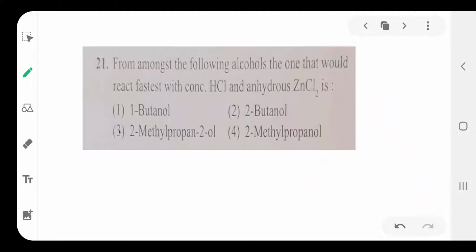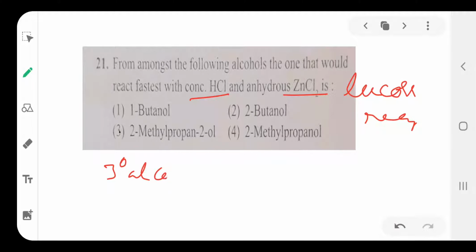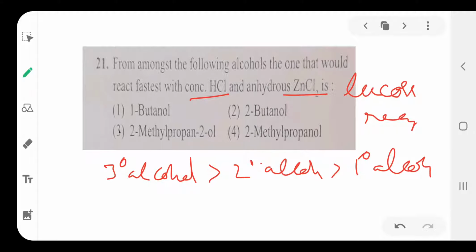Then next, question number 21. Amongst the following alcohols, which one would react fastest with concentrated HCl and anhydrous ZnCl2, or concentrated H2SO4? This is called Lucas reagent. Which one readily reacts with Lucas reagent? Tertiary alcohol reacts fastest with Lucas reagent, then secondary alcohol, and last primary alcohol. Then which one is given in the 4 options? One of the options is a tertiary alcohol.